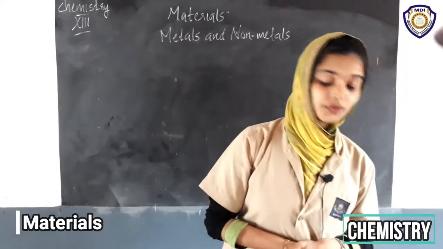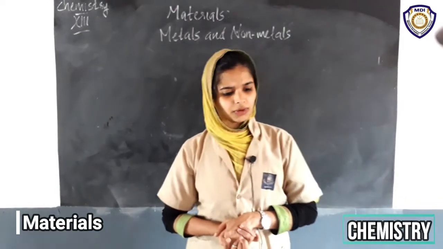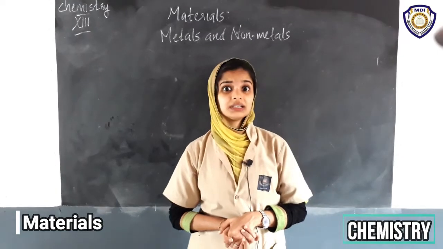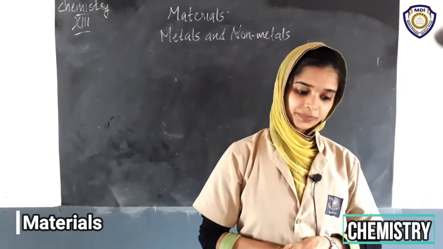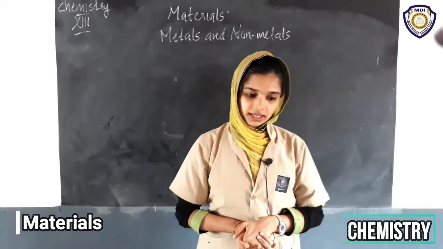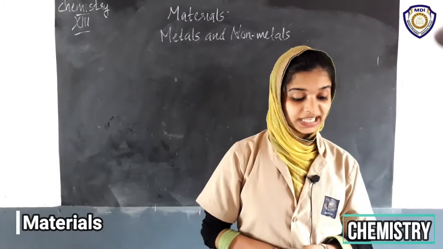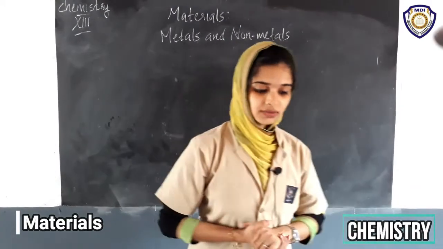So coming to the first item, that is iron. What is the appearance of iron? Shiny or dull? Iron is looking shiny. So write there, shiny. Coming to hardness, is it very hard or not very hard? Yes, iron is very hard. Okay, iron is very hard.